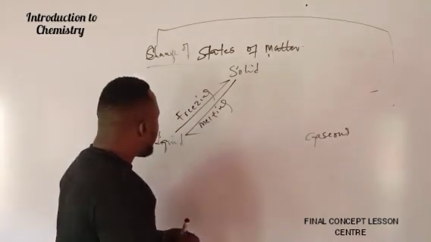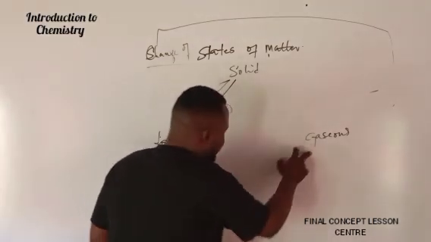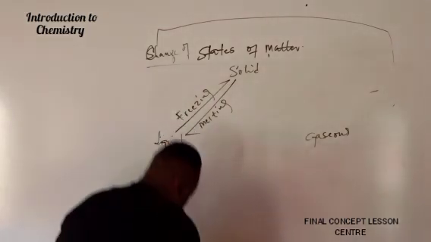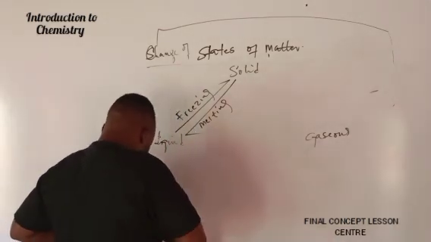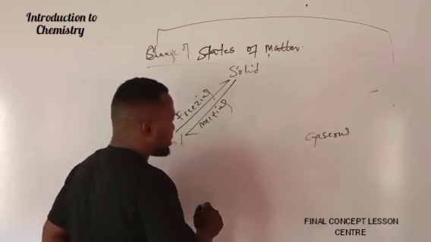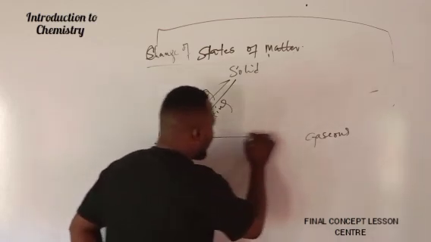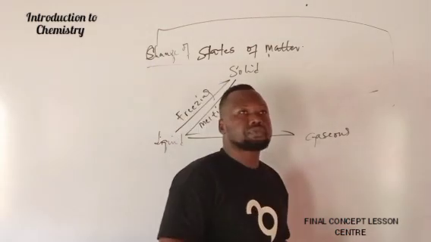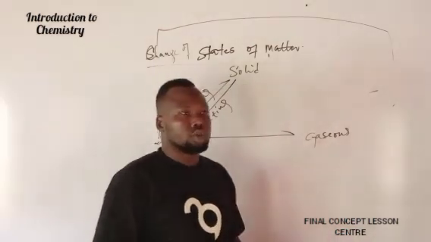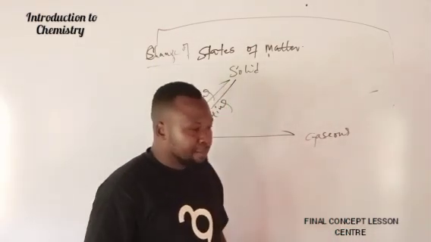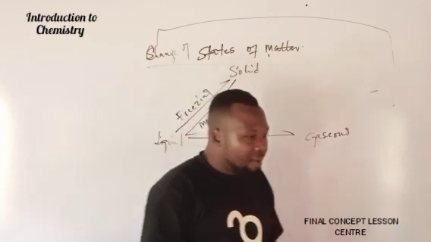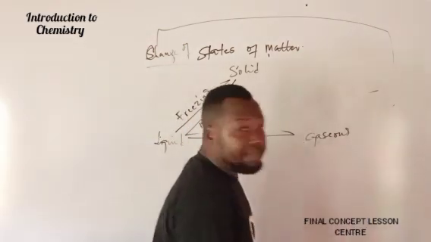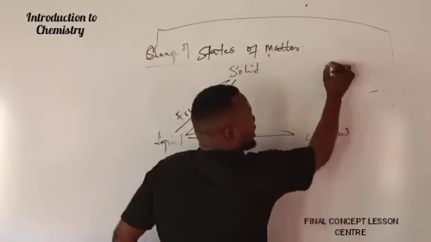Understand? So here we have liquid to gas. From liquid to gas, we have an arrow like this. So when a liquid wants to go into a gaseous form, what do you call the process? Remember, look at this.